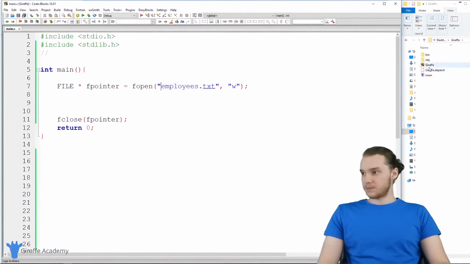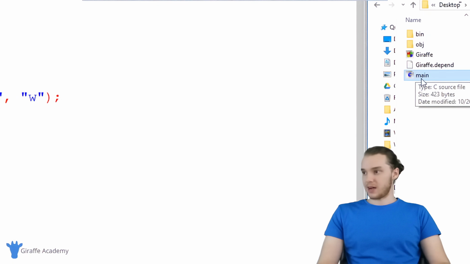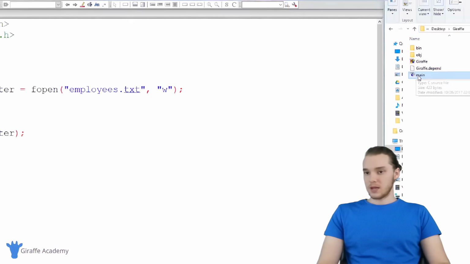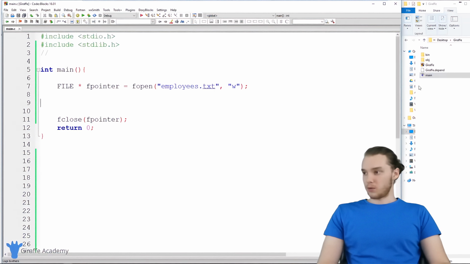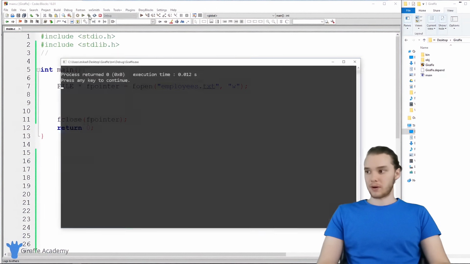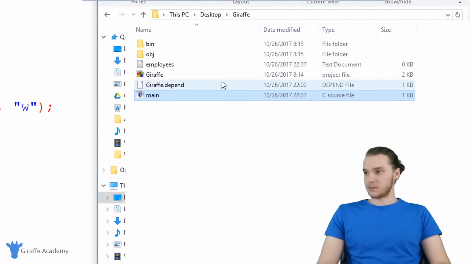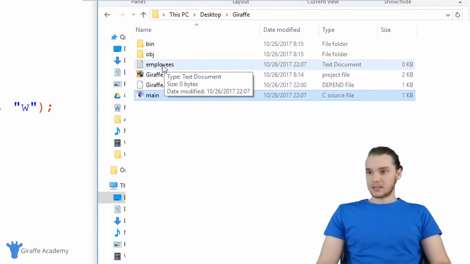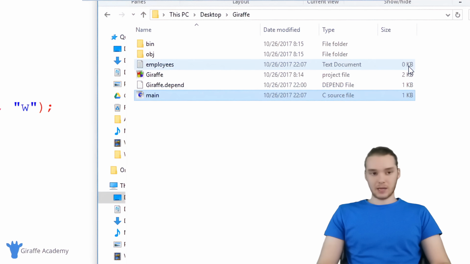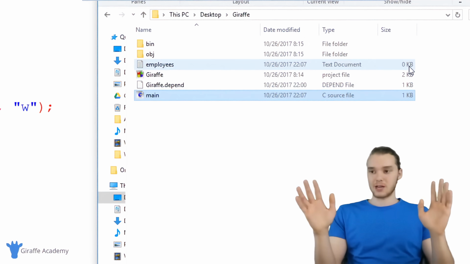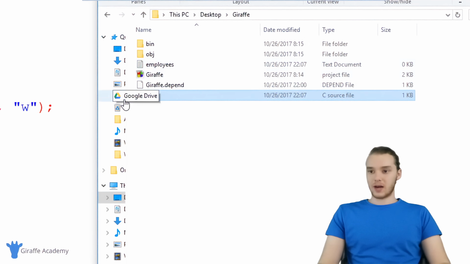You'll see over here, my main.c file is right here. It's in this folder. So when I run this program, let's watch over here and we can see this employees.txt file get created. I'm going to run my program, and you'll see over here that this employees file got created. If I bring this out a little bit, you'll see it's a text document, employees.txt, and there's 0 kilobytes inside of there. So we haven't put any information in there, but this file got created.